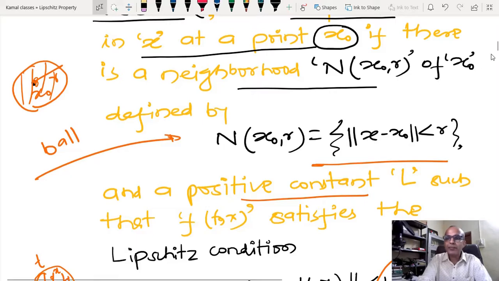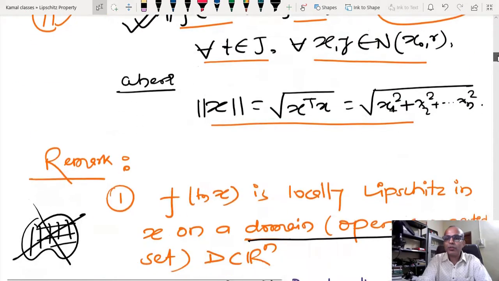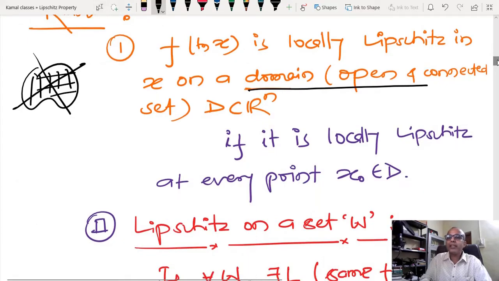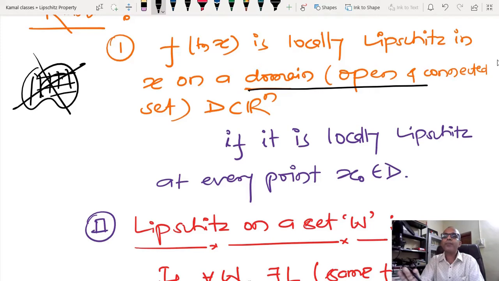Due to that reason, whenever we consider a domain, the inherent assumption is that the set is open, and connected means you can take any arc between two points, and that is going to lie inside that set only. That is the meaning.